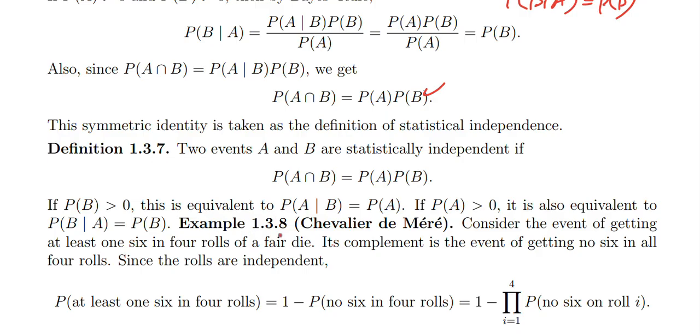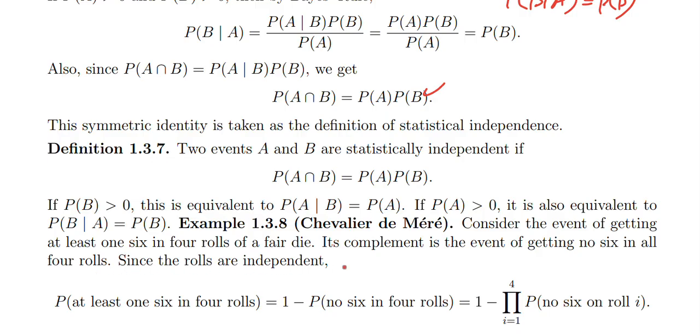So let us do an example. Consider the event getting at least one 6 in 4 rolls of a fair dice. Its complement is the event getting no 6 at all in all 4 rolls.